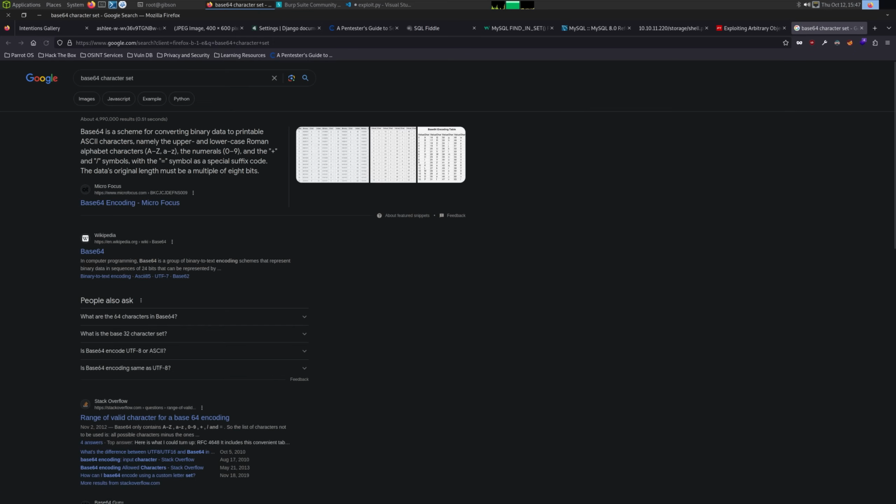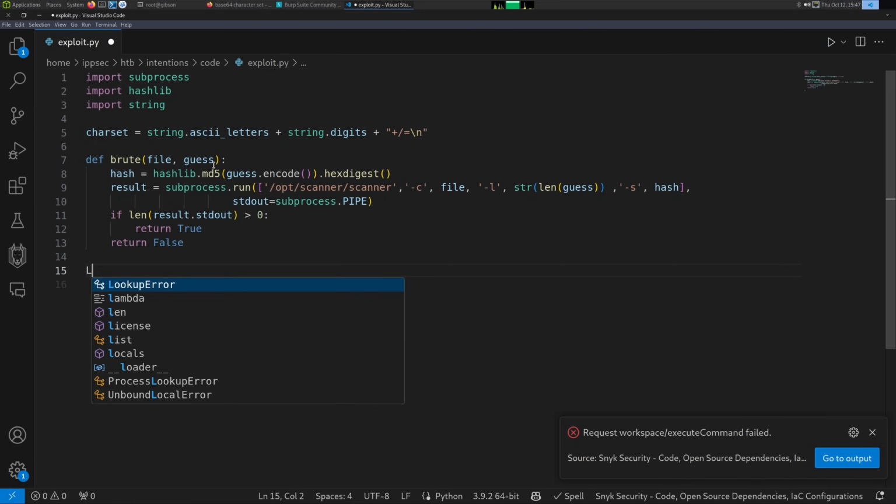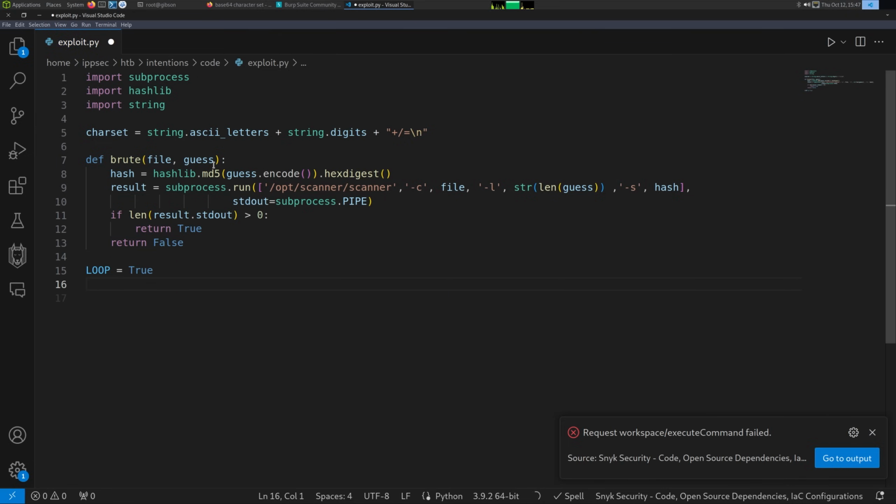Because if we do the base64 character set, we can get a plus, slash, equals, an SSH private key. And we also need line breaks, so \n. Okay. So I'm going to set a variable equal to true, and it's going to be called loop. And we can say, well, it's close. This is autopilot just guessing what I want.